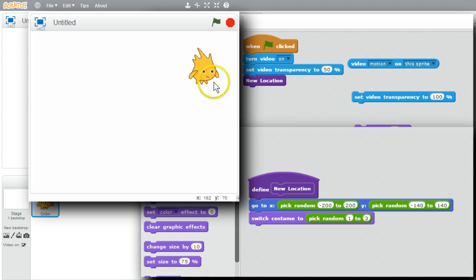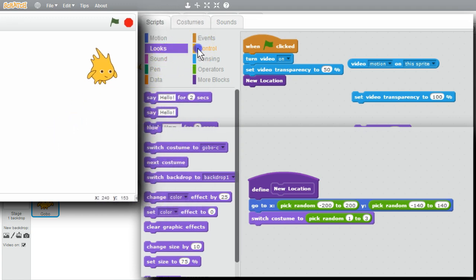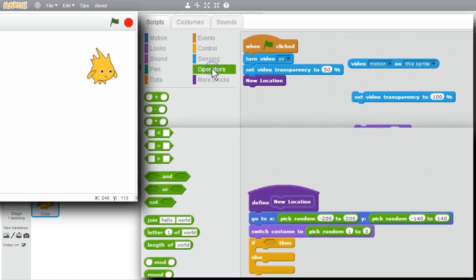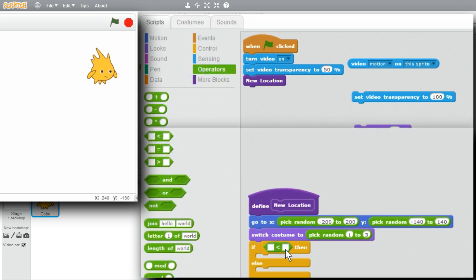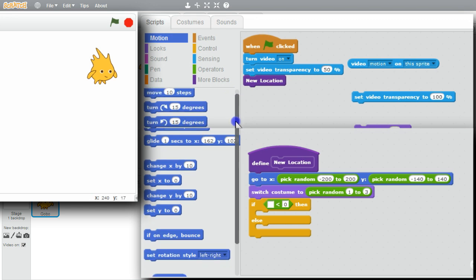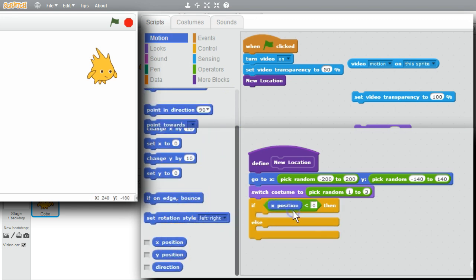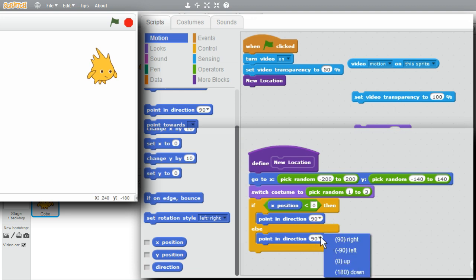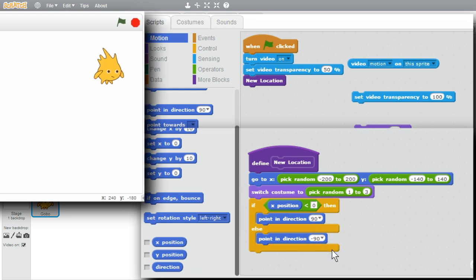When Gobo's on the right side of the stage, I'd like Gobo to point to the left side instead of facing off stage. I'll go to Control, If Else, go to Operators, less than. If the X position is less than 0, go to Motion, scroll down, X position. If the X position is less than 0, I want to point to the right. Point in direction. 90 degrees should be to the right. It is. I'll duplicate. Else, it's on the right side of the stage. I want to point to the left. I'll see how this works.